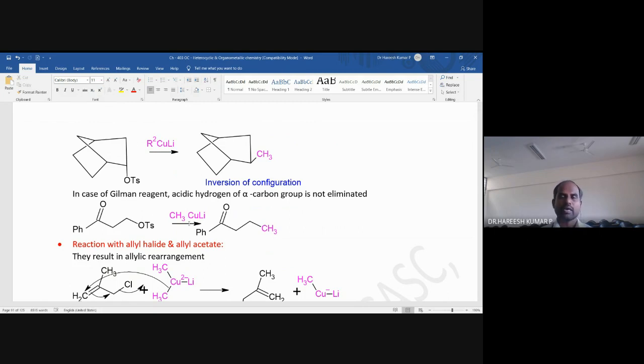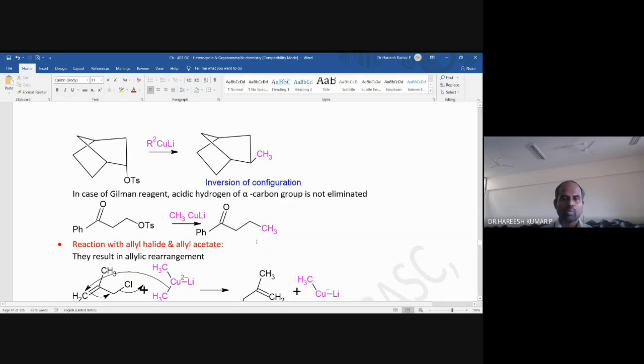So in this dialkyl lithium cuprate, dimethyl cuprate, is a nucleophile but not a base because it does not abstract the proton. So what is happening here? There will be a new bond formation between the methyl group of the copper and the tosylate-attached carbon. The tosylate is going out. It's a leaving group. So this is what is called a substitution reaction.